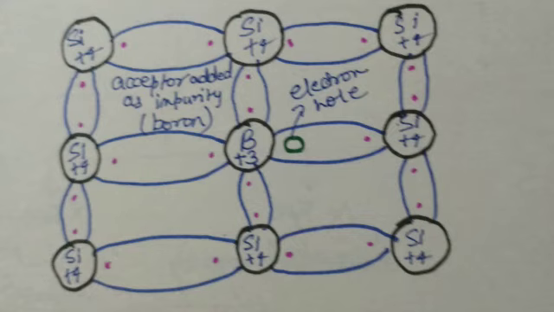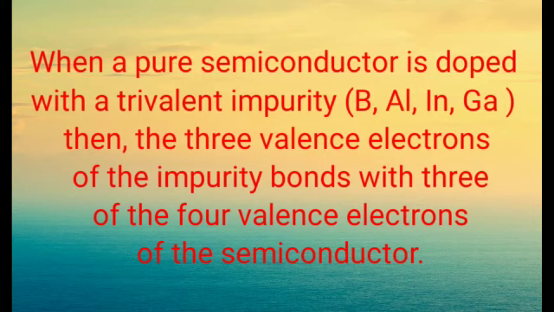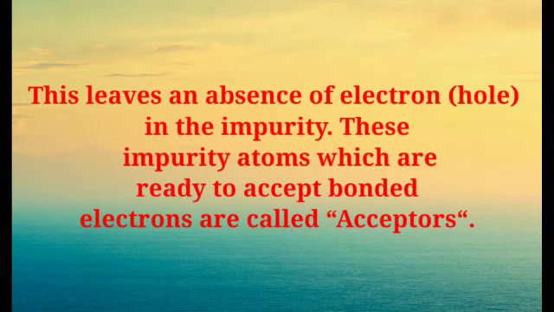These positively charged holes can move from atom to atom in semiconducting materials as electrons leave their position. The addition of trivalent impurities such as boron, aluminium or gallium to an intrinsic semiconductor creates these positive electron holes. In the example, as you can see, we take boron, which creates a hole in the structure. In this P-type extrinsic semiconductor, the majority charge carriers are holes, and the minority carriers are electrons.